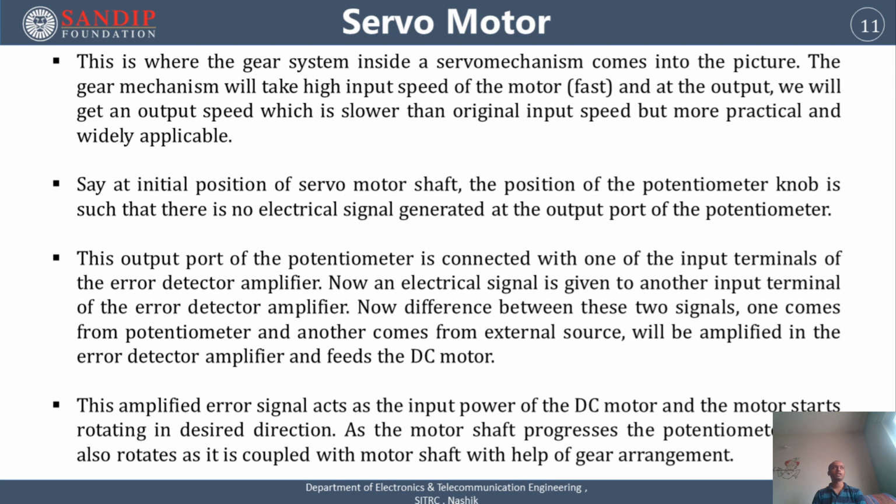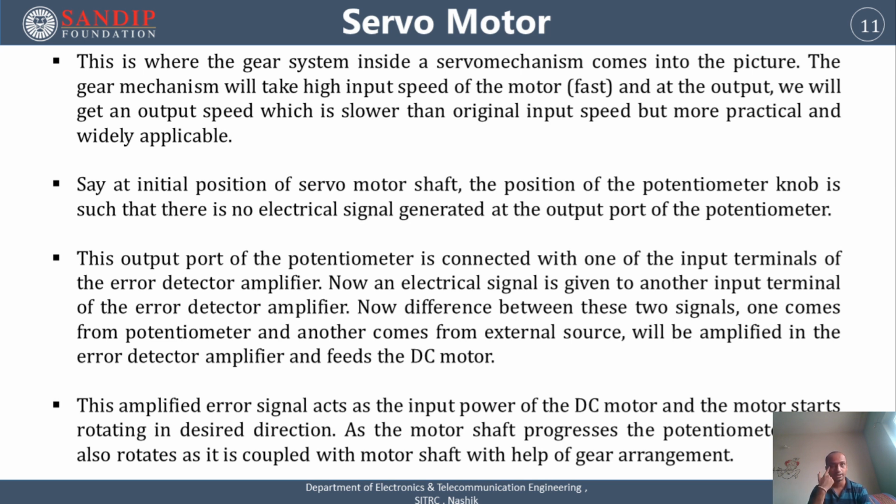Hence, this output port of the potentiometer is connected with one of the input terminals of the error detector amplifier. The output port of the potentiometer is connected with this comparator circuit, or you can say error detector circuit.